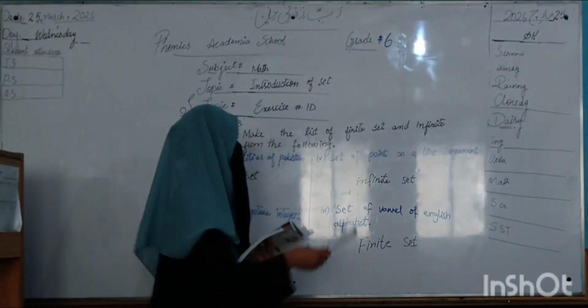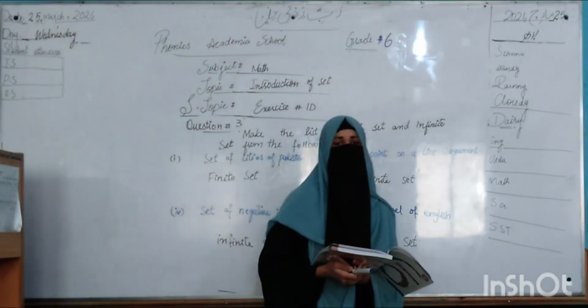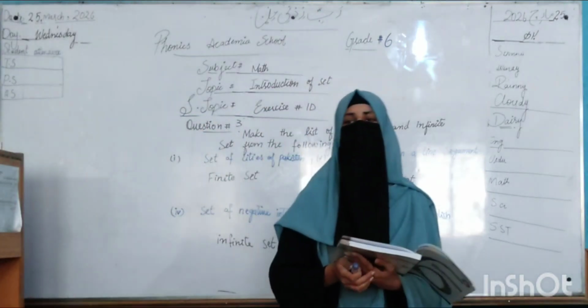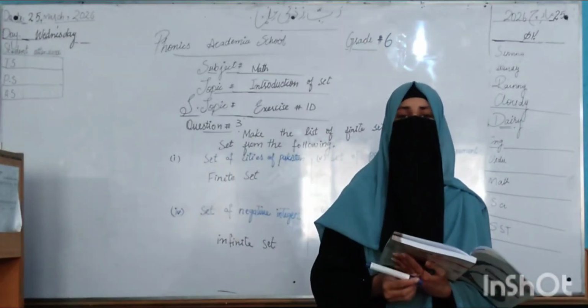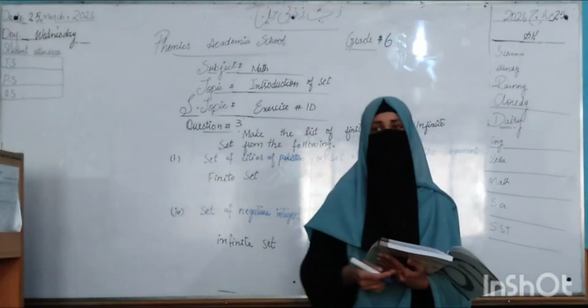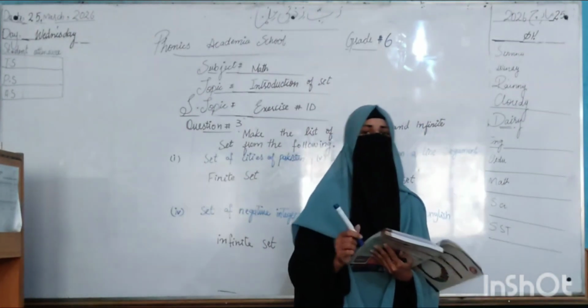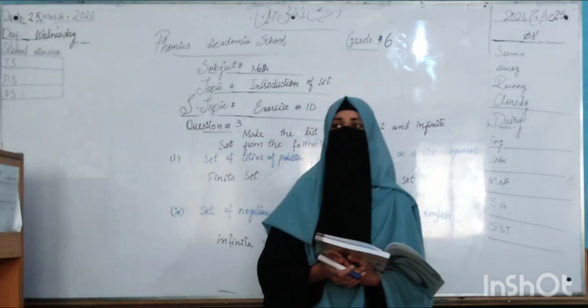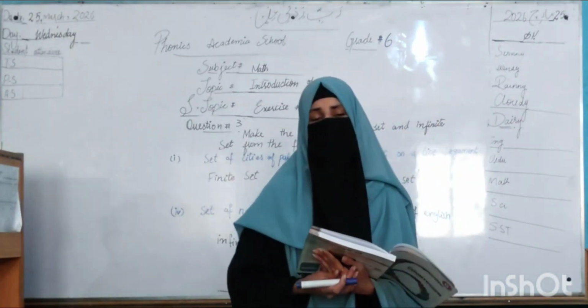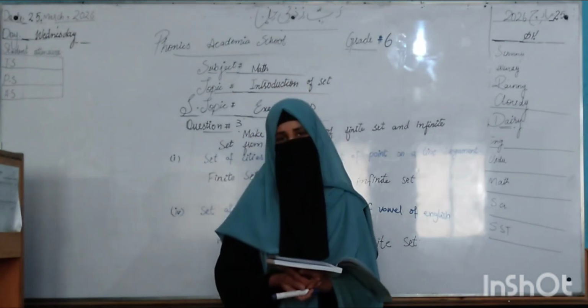Part 5 of question number 3: set of the points on a line segment. You know that a line segment is a continuous line, and it is not described how many points are given in a line: 20 points, 30 points, 50 points. They only say the set of points of a line segment. So this does not describe the limit of the set. It means that it's an infinite set.